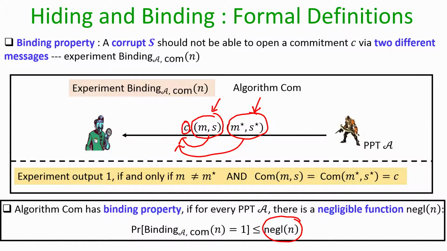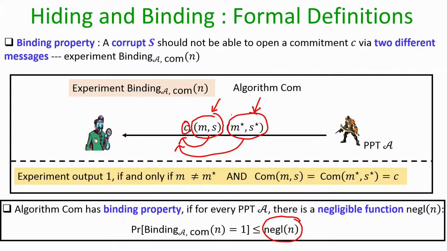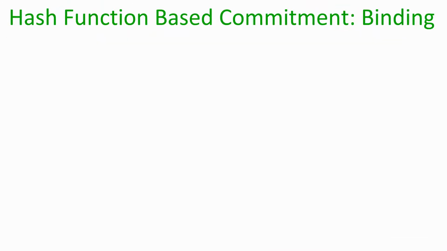And there is always a non-zero guessing strategy by the adversary, where the adversary could guess (M, S) and (M*, S*), which indeed gives you the same commitment C as per the commitment algorithm, and the success probability of this guessing adversary is non-zero. So that is why, in the definition, the best we can hope for is that the success probability of any adversary coming up with a bad (M, S) and a bad (M*, S*) giving the same commitment C is upper bounded by some negligible quantity.